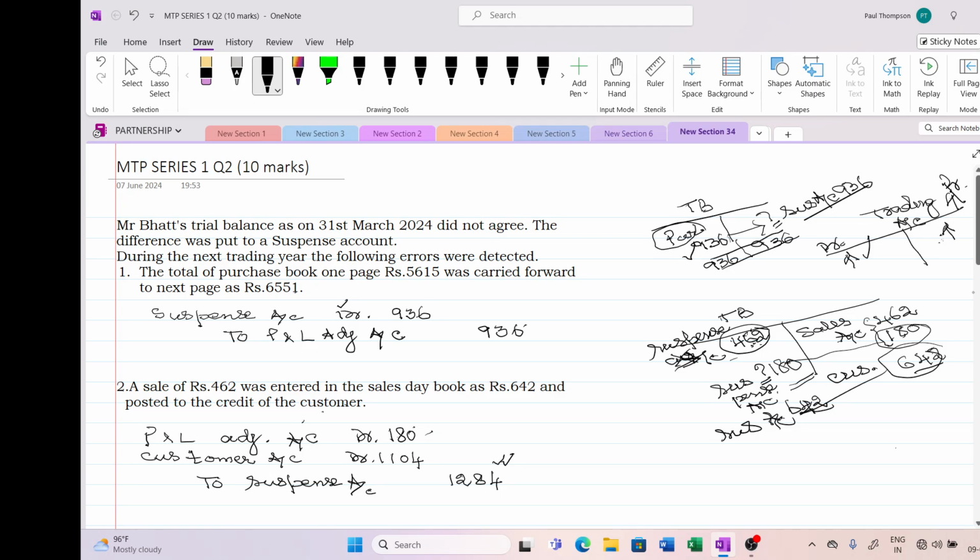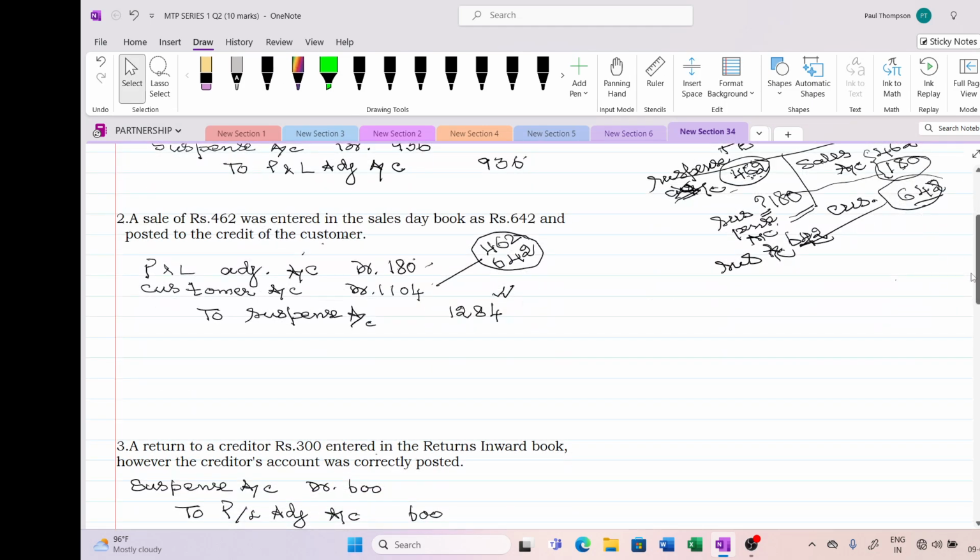Now what happened? The customer has to be debited with 462 rupees, the correct entry. And for this wrong credit, I have to give a debit. So the customer has to be debited with the correct entry 462, and for this wrong entry I have to debit him with 642 because the wrong credit has gone. So the total of 1104 is here. Hope it's clear. Any doubt, you can leave it in the comment box.